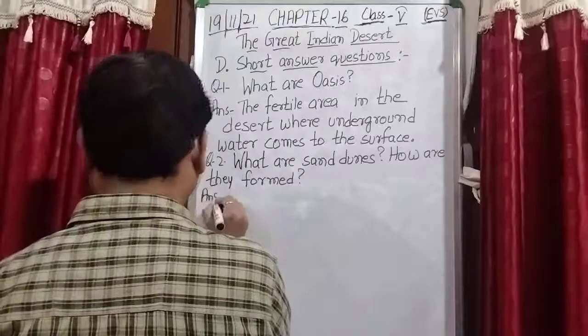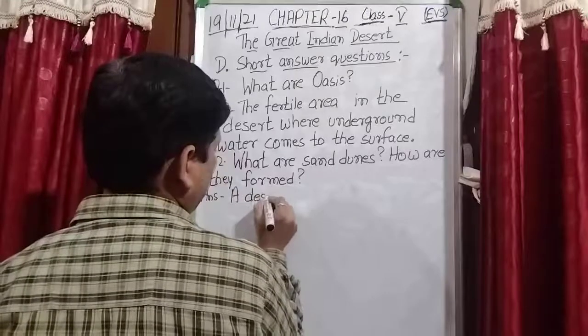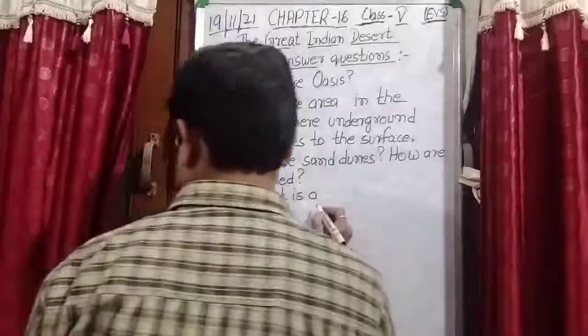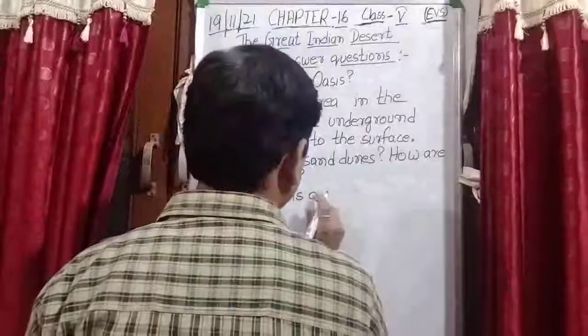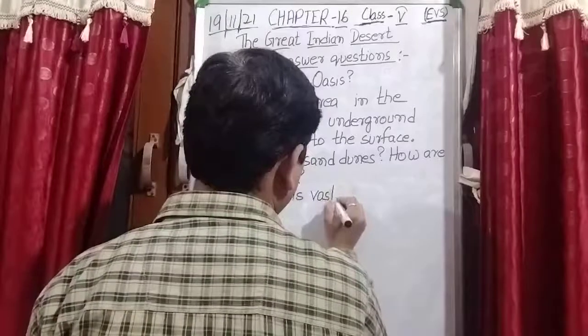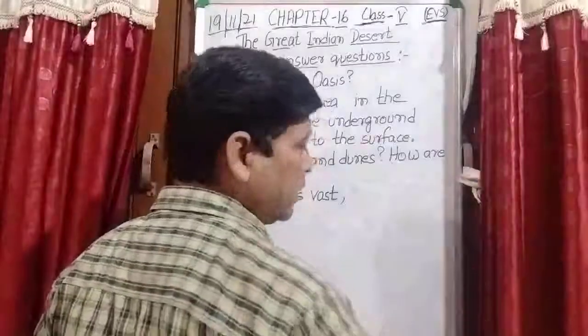Answer. A desert is vast. Vast means it covers a big area.